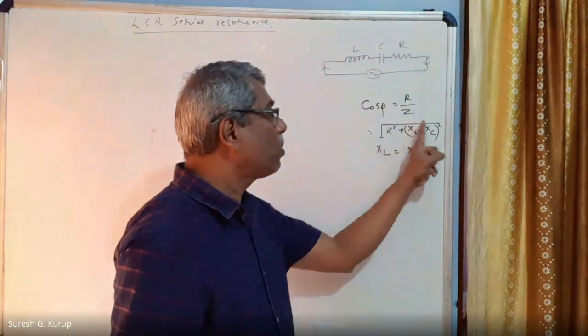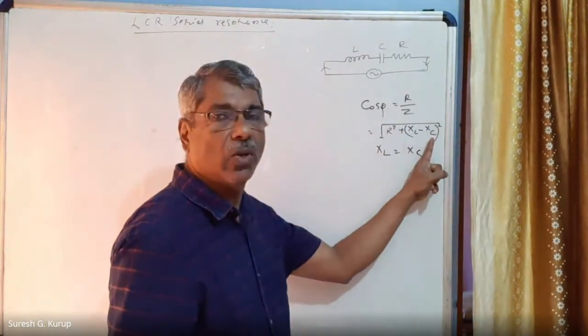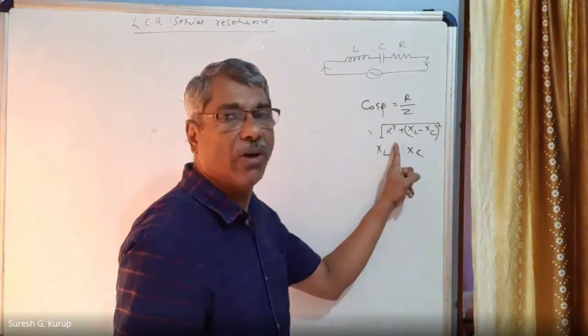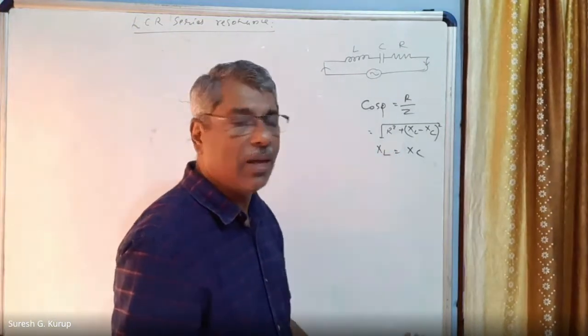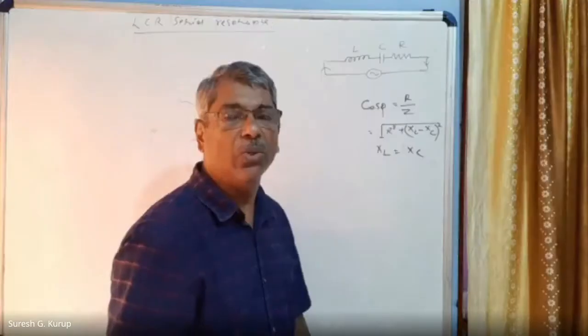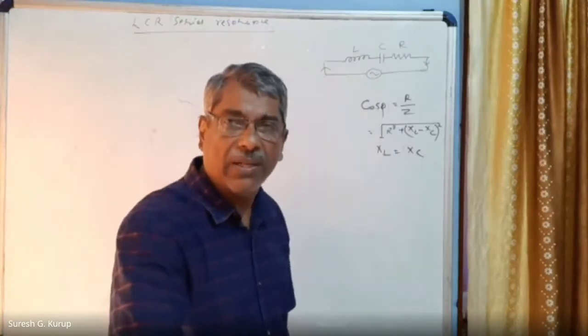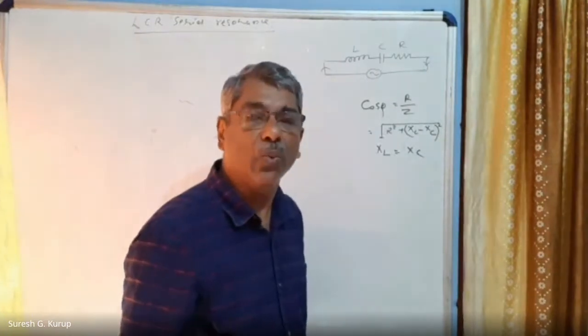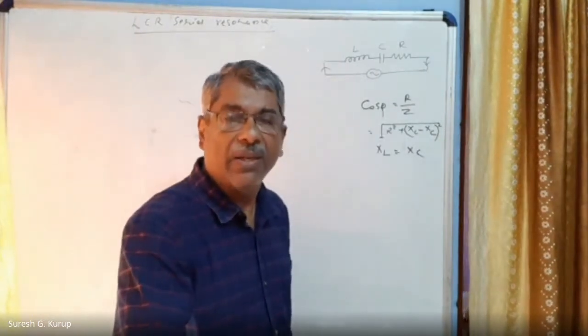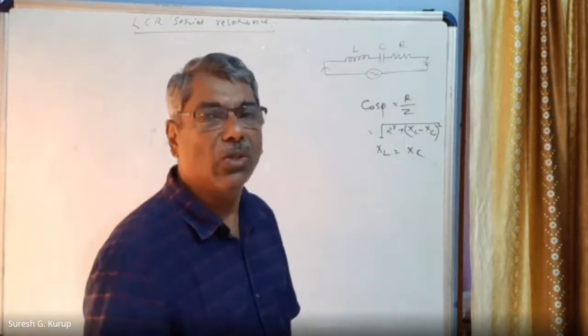Root of R square plus XL minus XC the whole square becomes only root of R square, which is equal to R. I mean, Z becomes equal to R. Am I correct? When Z becomes equal to R, then cos phi is equal to 1. This condition is called resonance.